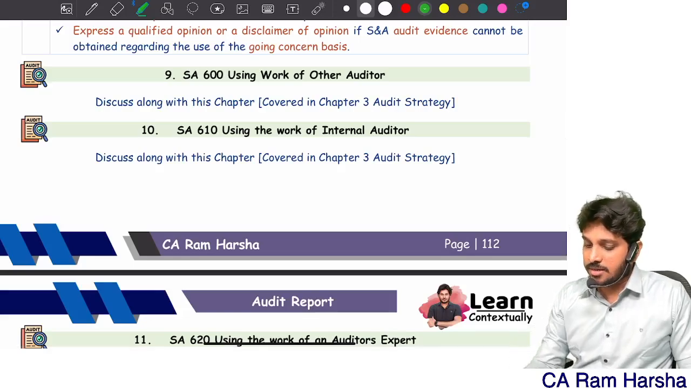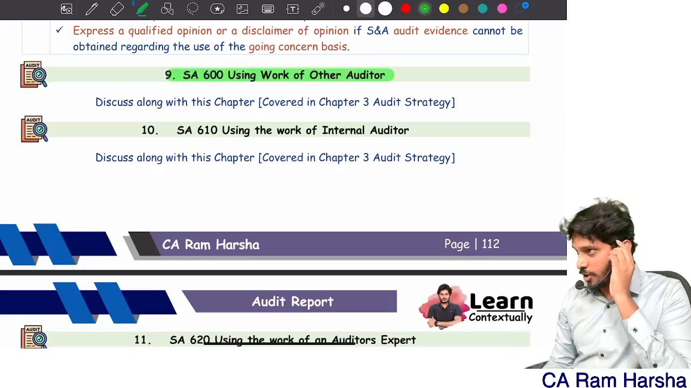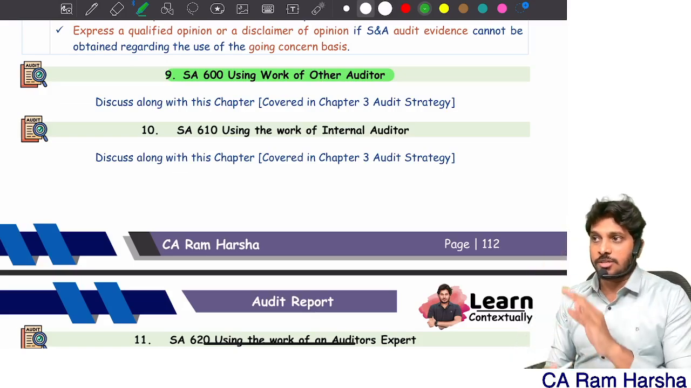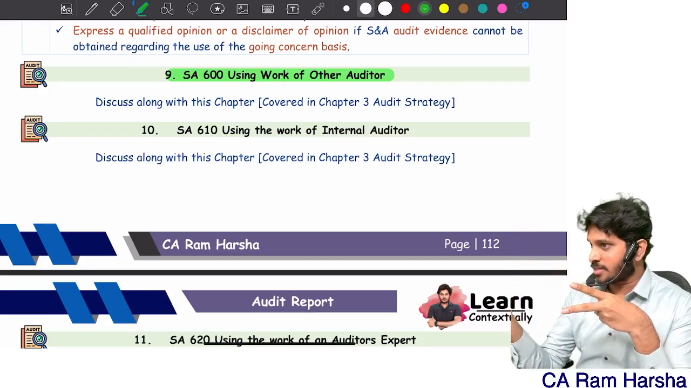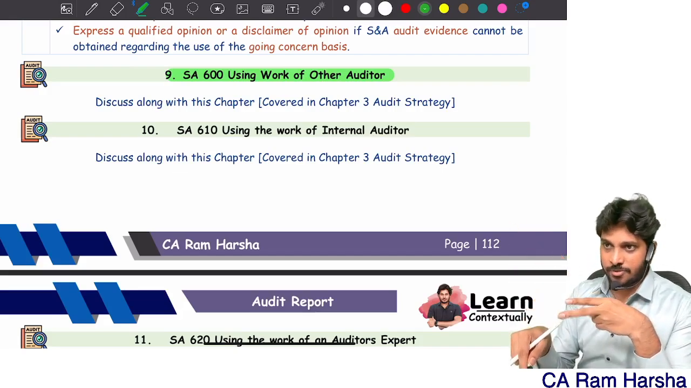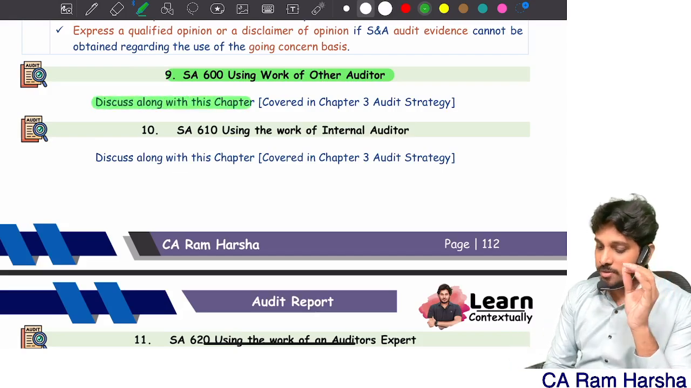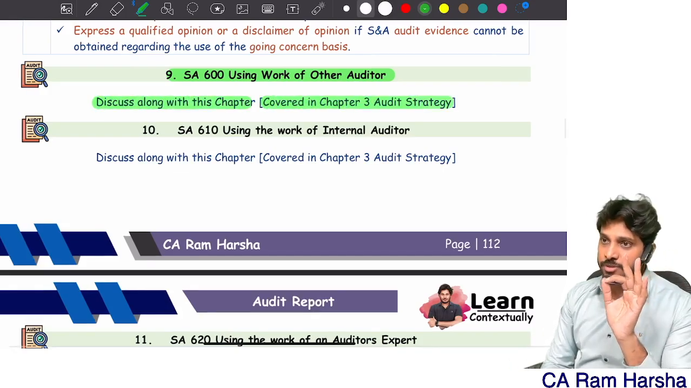Now SES 600, using the work of other auditor. Remember, actually 299 belongs to another chapter. 600 is belonging to another chapter. We are covering it as part of this itself. So it is discussed along with this chapter, but covered in chapter 3, audit strategy.